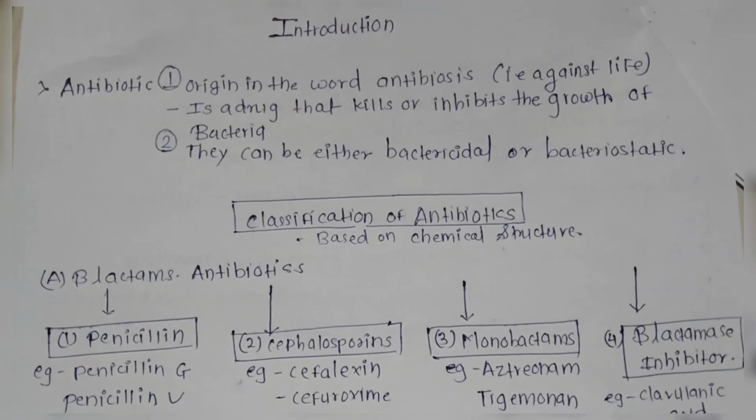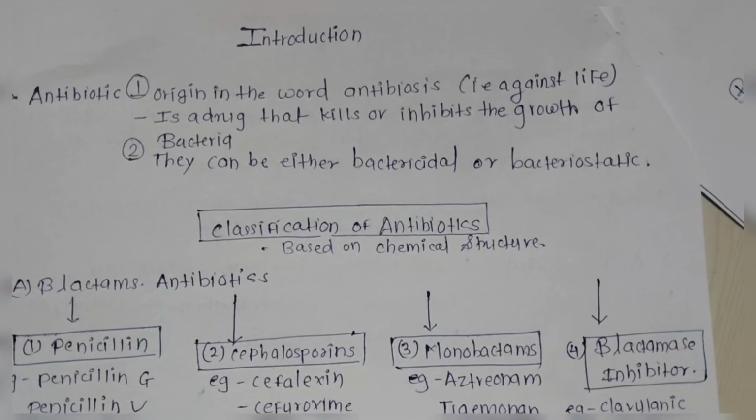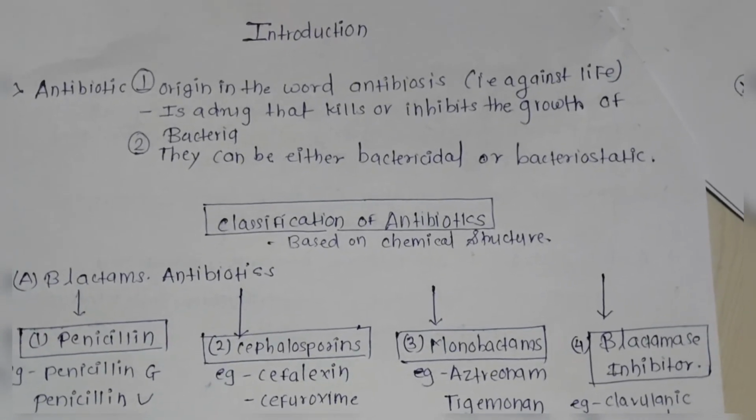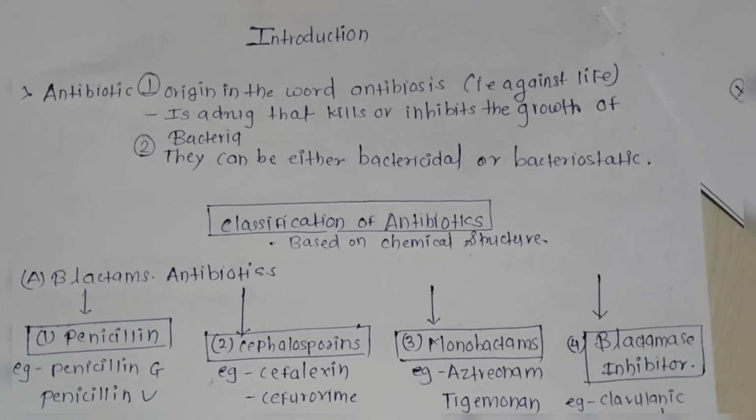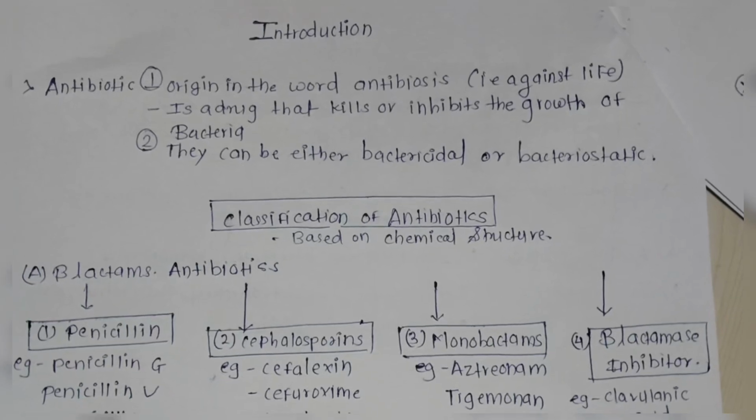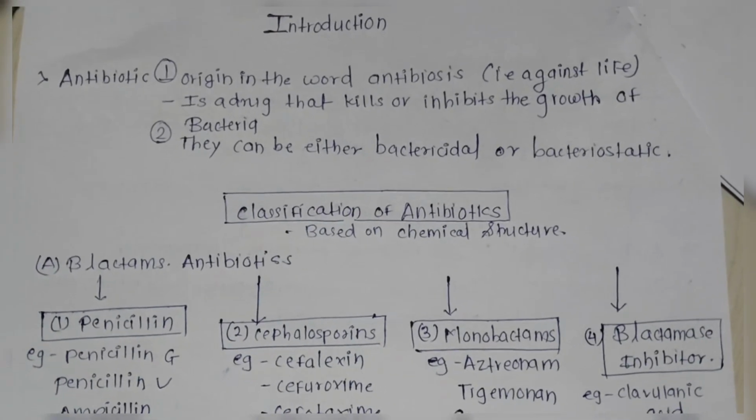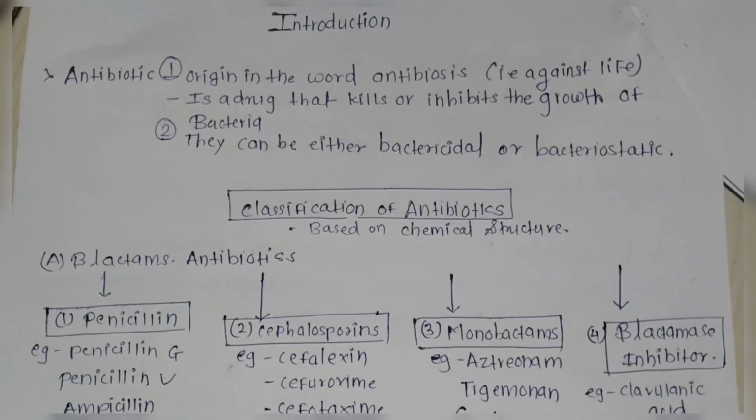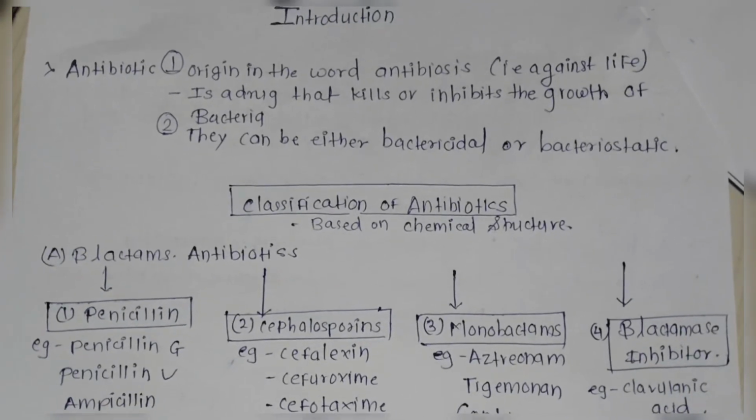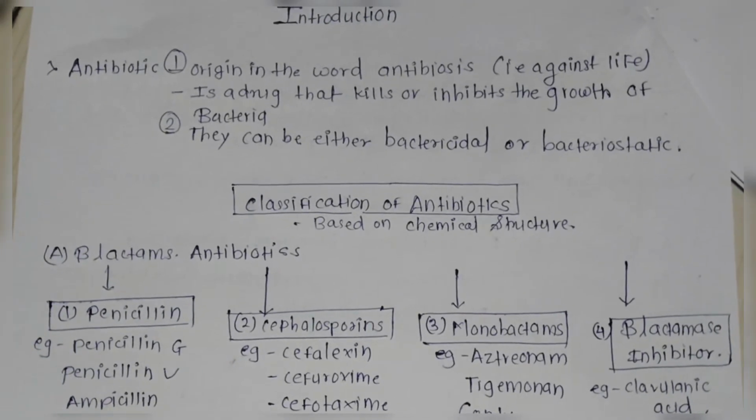Basically, antibiotics are chemical substances that are obtained from various species of microorganisms, like bacteria and fungi, that suppress the growth of other microorganisms. Eventually, they may destroy them. So they made it possible to cure diseases caused by bacteria.